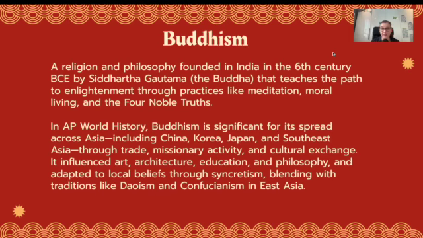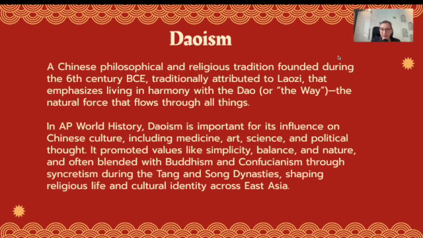Confucianism in East Asia. Taoism, a Chinese philosophical and religious tradition founded during the 6th century BCE, traditionally attributed to Lao Tzu, that emphasizes living in harmony with the Tao, or the Way, the natural force that flows through all things. In AP World History, Taoism is important for its influence on Chinese culture, including medicine, art, science, and political thought. It promoted values like simplicity, balance, and nature, and often blended with Buddhism and Confucianism through syncretism during the Tang and Song dynasties, shaping religious life and cultural identity across East Asia.